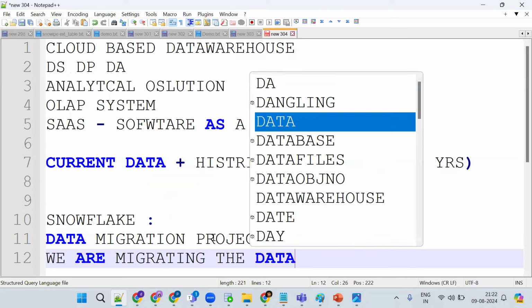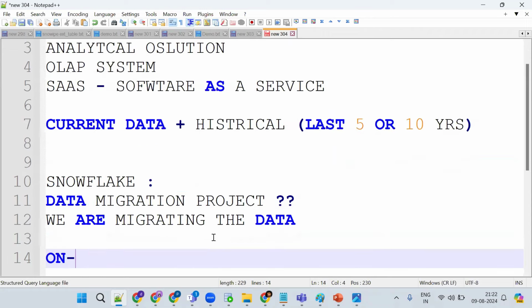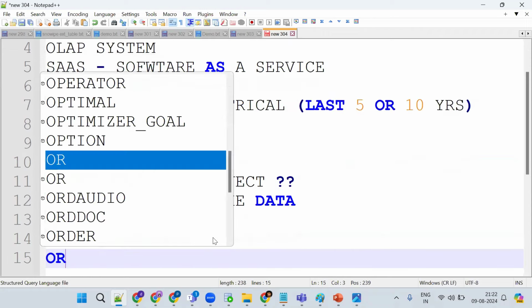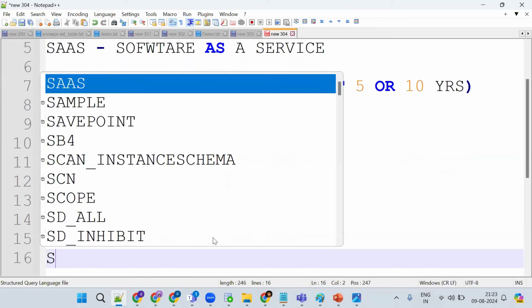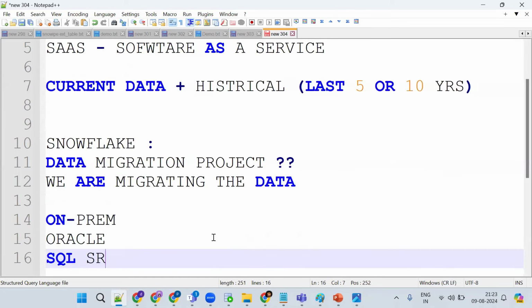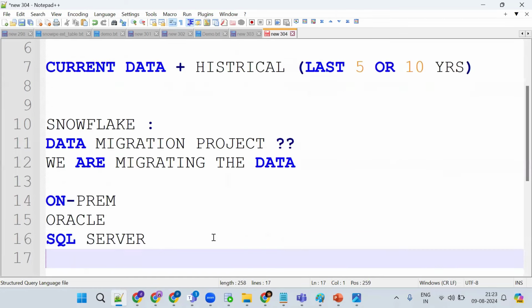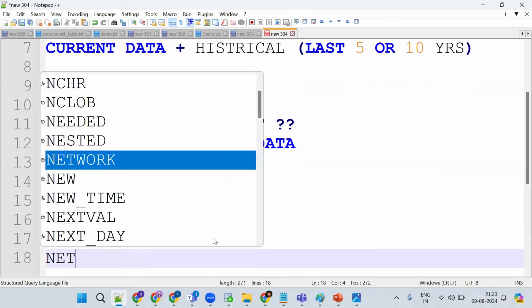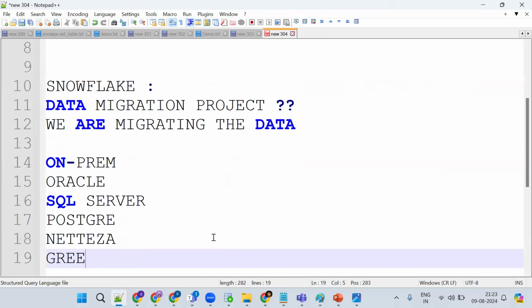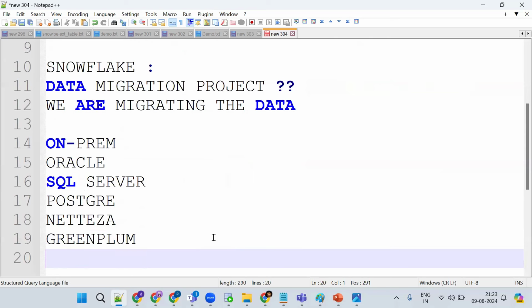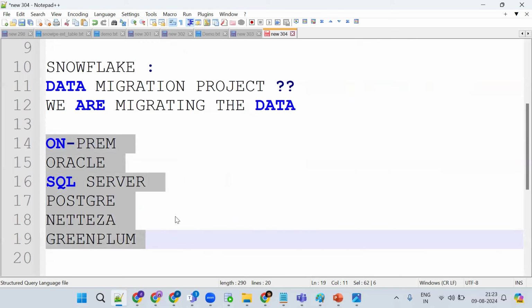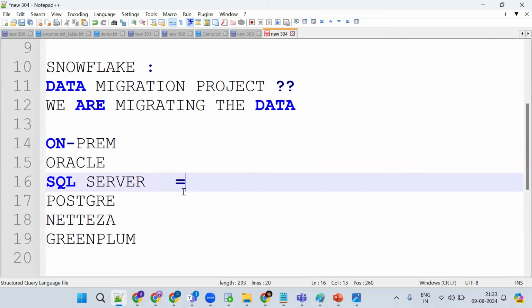Where is our data? Data is on-premises. Nothing but what? It can be an Oracle database. It can be SQL Server, or Postgres, or Netezza or Greenplum. So these are the databases or data warehouses. Now we are trying to migrate our data from on-premises or cloud to Snowflake.